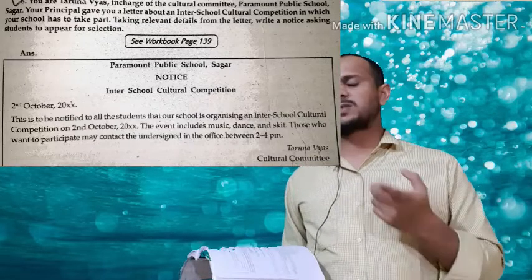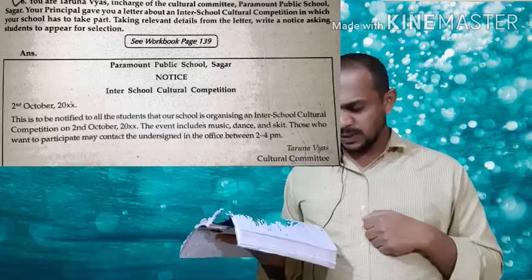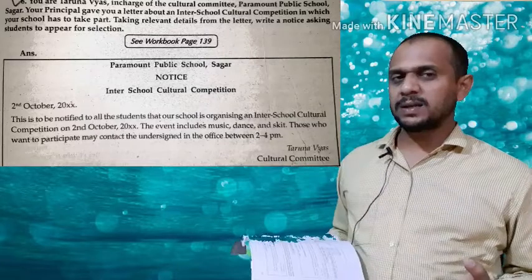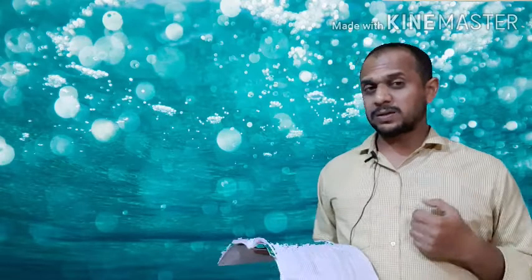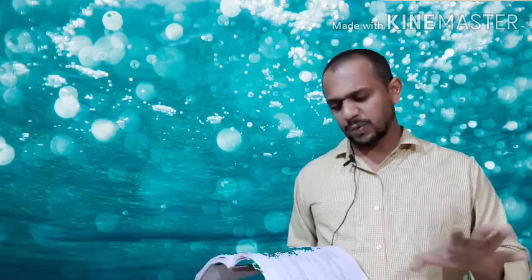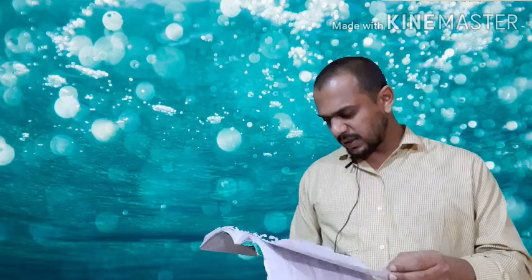You have already mentioned the place, your school ground. Then you sign. What name? Tarun Vyas. And who is Tarun Vyas? The designation: president of the cultural committee. So easily you can deal with any notice. So that was about a notice.